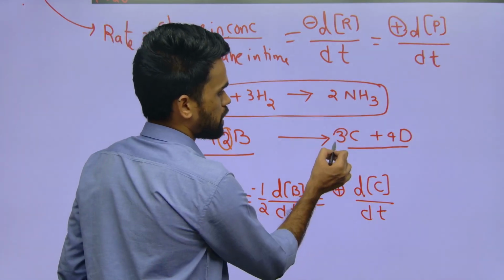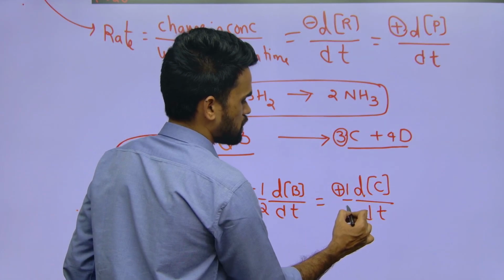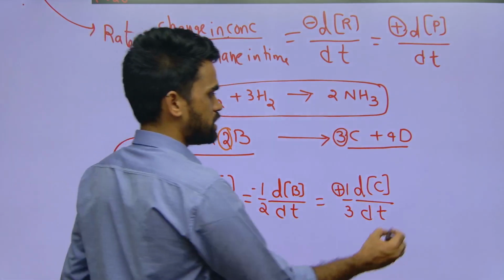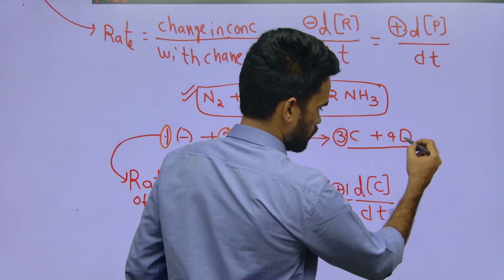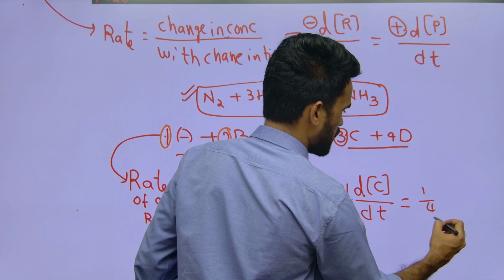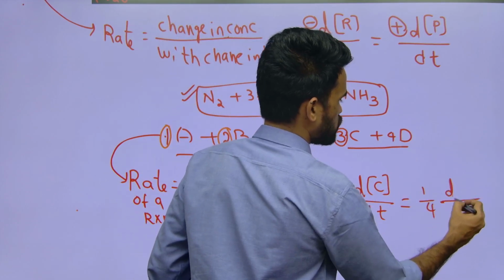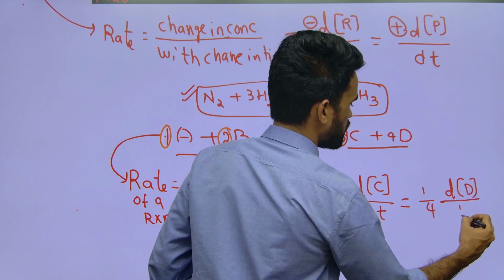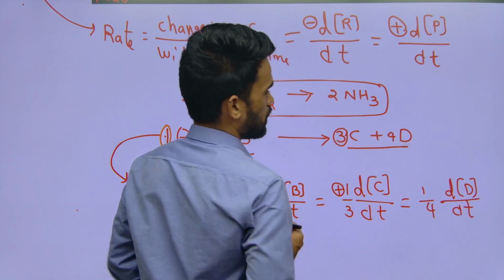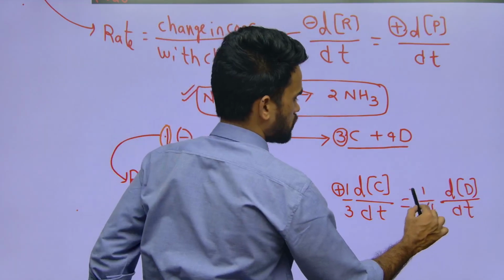And what about the stoichiometric coefficient 3? You write it as 1 by 3. Which is equal to 1 by 4, because the coefficient is 4, multiplied with change in concentration of D with respect to time. This is a product now, so plus, like this.